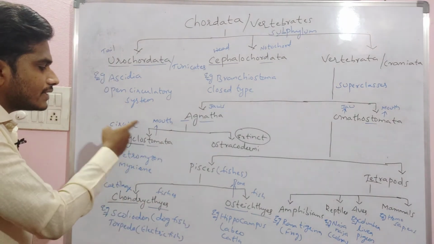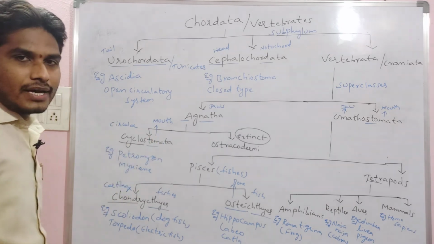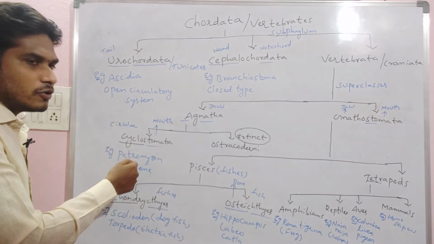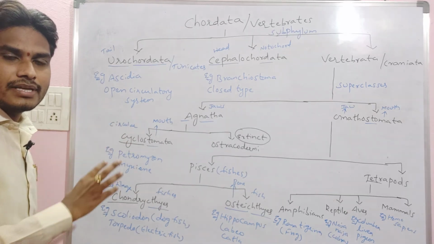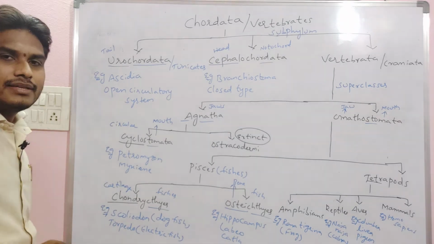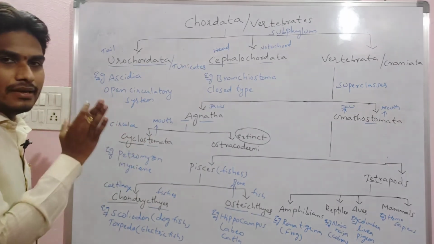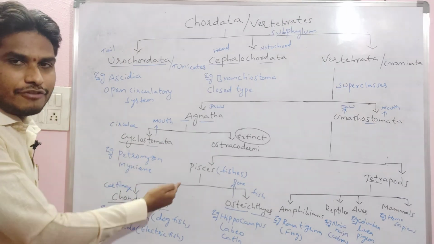Next, Cyclostomata: the name itself indicates cyclo, which means circular, and stomium, which means mouth. As they consist of a circular mouth, we call them Cyclostomata. Two examples we can take are Petromyzon and Myxine. Petromyzon is also known as lamprey, and Myxine is also known as hagfish.